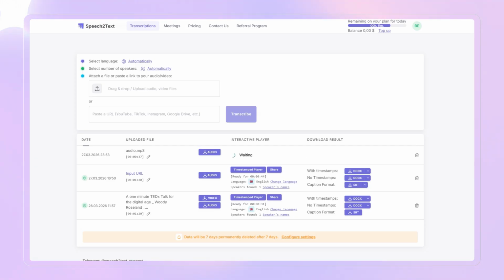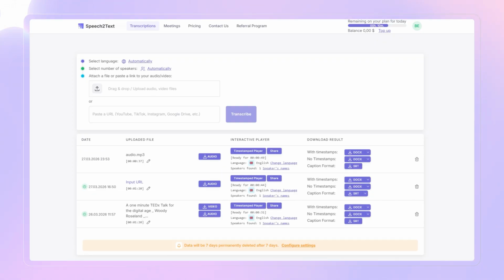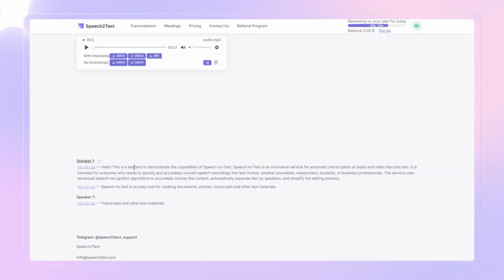Depending on the length of your audio file, the service estimates the processing time. But don't worry, on average 1 hour of audio is processed in about 10 minutes. The result won't take long, and soon you'll get your text with timestamps and speaker separation. Download the text in a convenient format and use it as you like. Everything is simple and convenient.